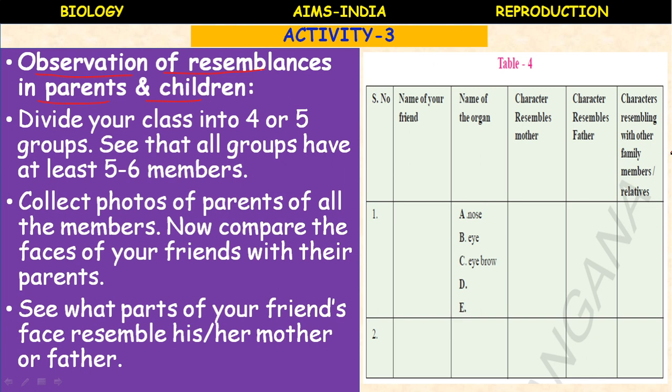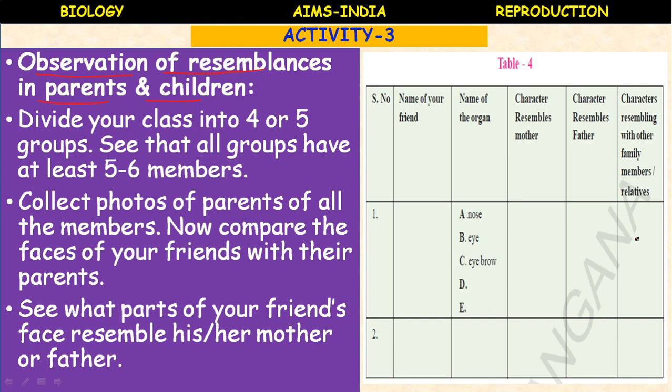You can compare the characters resembling the mother, resembling the father, and the characters resembling other family members also, like grandfather, grandmother. You can compare ears, eyes, nose, eyebrows, height, the face cuts.